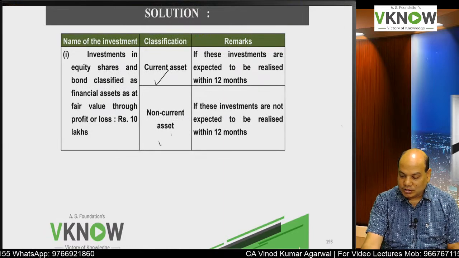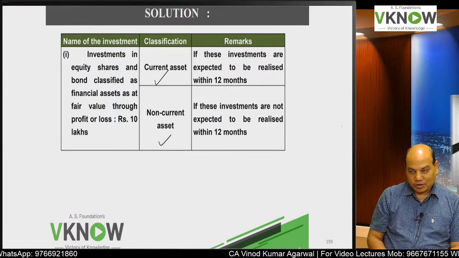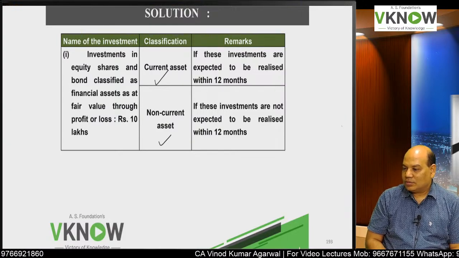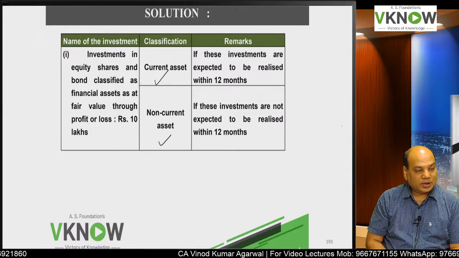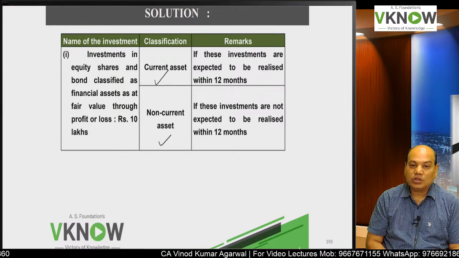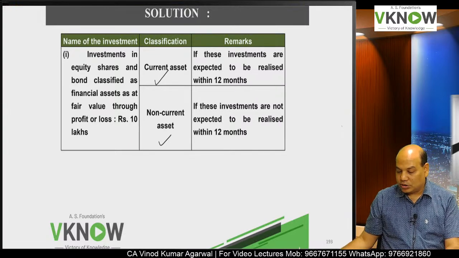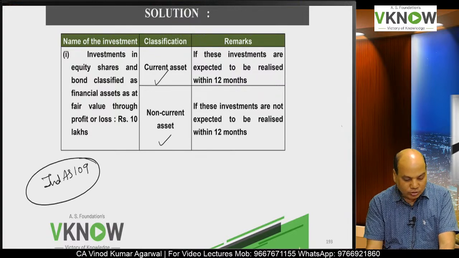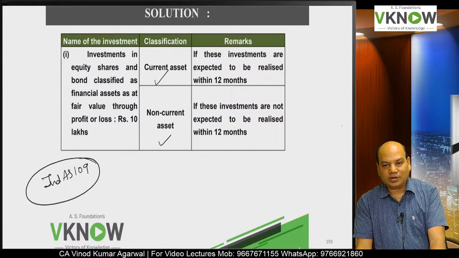It has 2 answers. Equity share can be classified as FVTPL, but the expectation to realize it may not be within 12 months. Actually, this question is from Ind AS 109. If you understand Ind AS 109, then this answer will be a little easier.